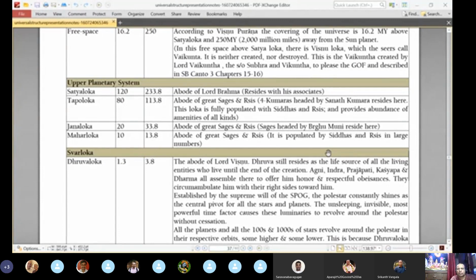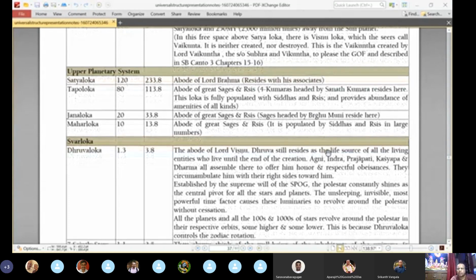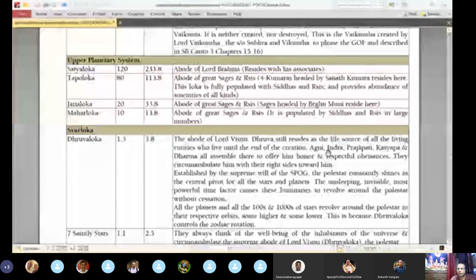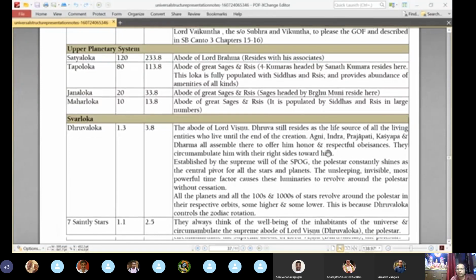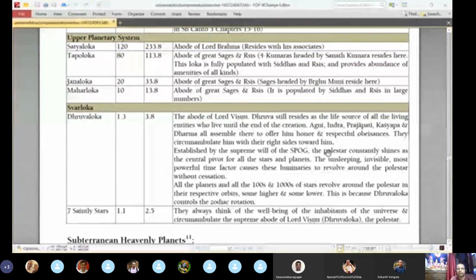Then from below Maharloka onwards, we consider till Bhuvarloka as the Swargaloka, actually the heavenly planets, starting from Dhruvaloka. Okay, so Dhruvaloka is 3.8 million yojanas. You can see that from Dhruvaloka onward, the distance is very huge actually. Till Dhruvaloka, the relative delta distance is comparatively very less, like 1.3. But from Dhruvaloka onward, the planets are very far apart, like 10 million yojanas, 20 million yojanas, like that 120 million yojanas.